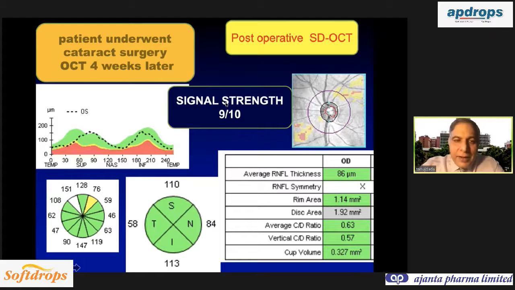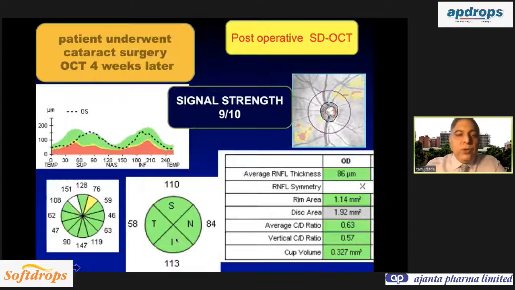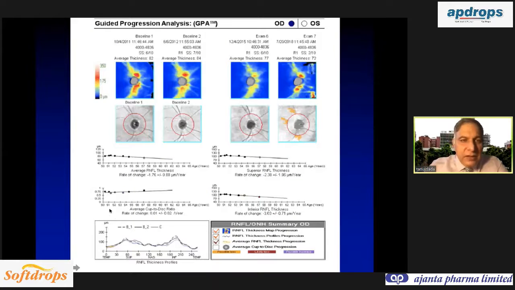So if you get a cataract or a posterior capsule opacification, that can decrease the signal strength, and you will have an underestimation of the retinal nerve fiber layer due to cataract. This is not due to glaucoma. So it is very important to get a fresh baseline after cataract surgery, and don't comment if the patient has got a cataract with a poor signal strength. And this is very important when you are checking progression over time on the OCT. So this is a progression chart. You take two baseline OCTs and then subsequent OCTs, you detect progression over time. So you can see this patient, the line is going down.